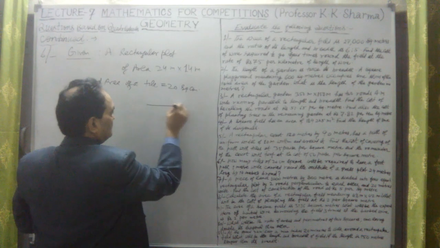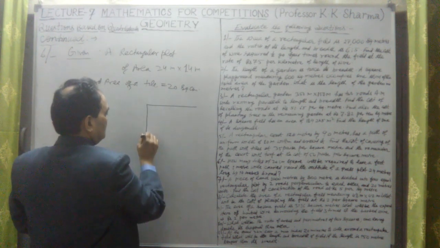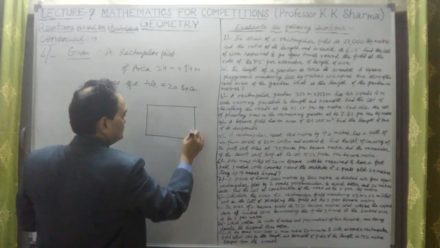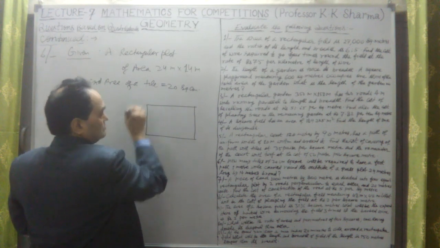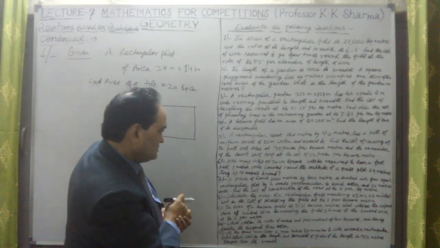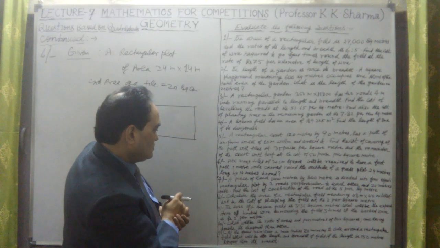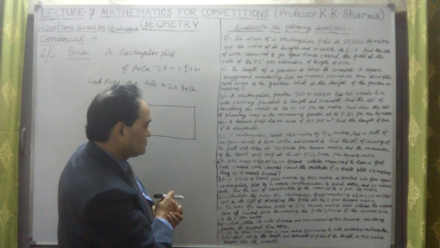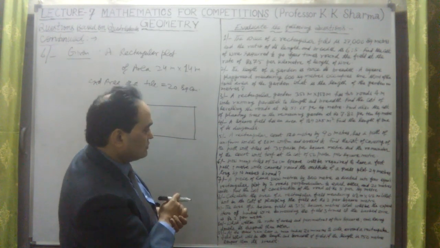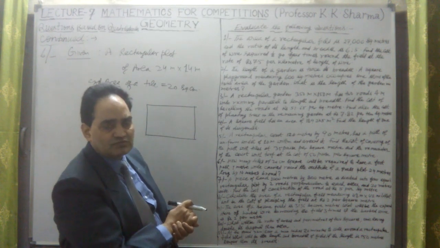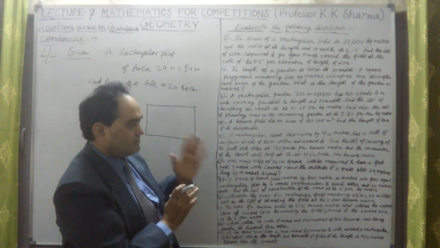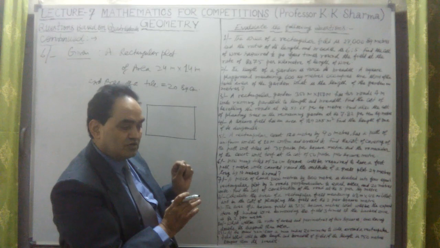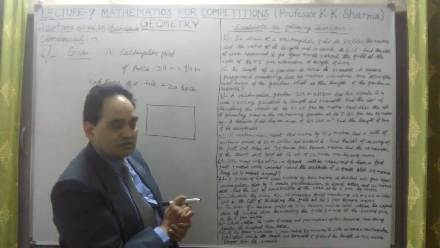So this is a rectangular plot, and the path is 1 meter wide. How many tiles of 20 centimeters square fit? So first we have to find out the area of the path and divide by the area of the tile, so the number of tiles will be calculated.